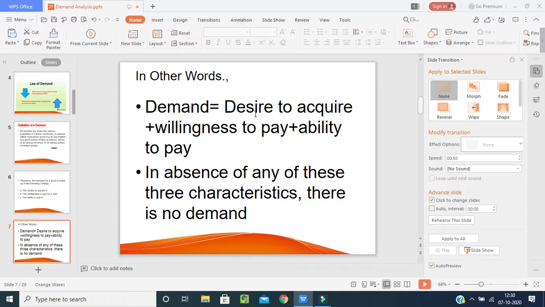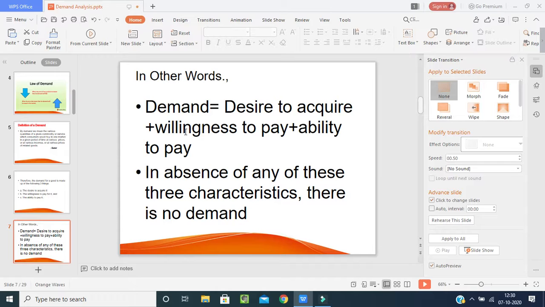One more example, a TV. A person is there who is a merchant, a businessman. He has a desire to take the TV and he has the ability to pay, but willingness to pay is not there. He doesn't want to pay because he is a miser maybe. So the demand will not take place.